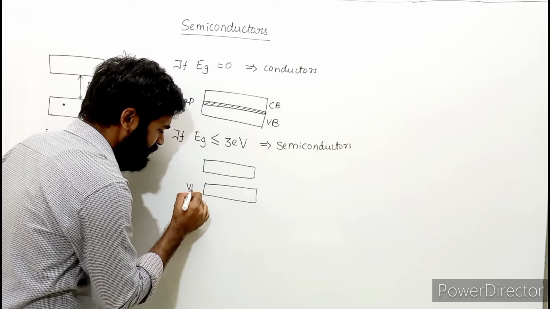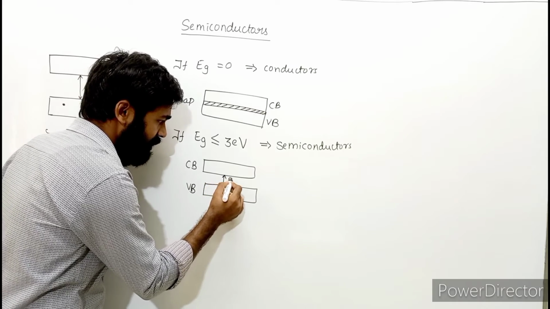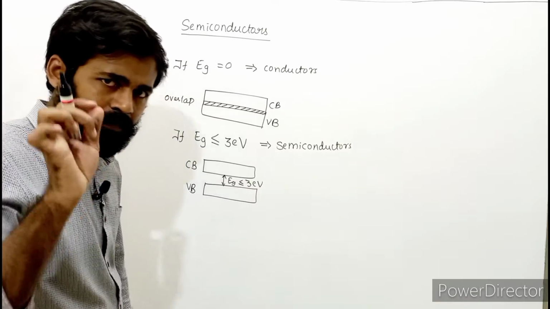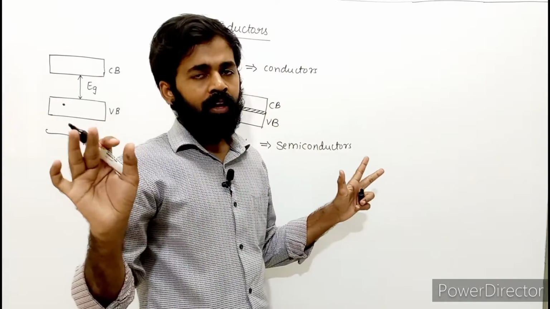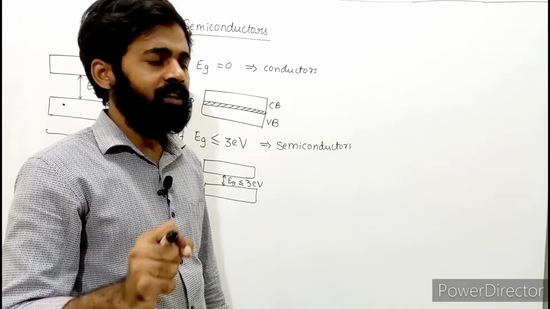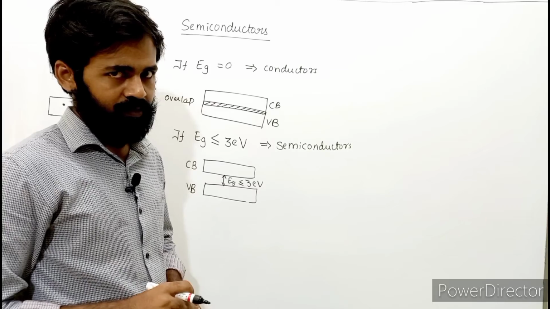This is the valence band, this is the conduction band, and there is some energy gap here, but it is less than or equal to 3 electron volt. Energy gap is there, but it is very small. It means you need to supply a little energy so that the electron jumps from valence band to conduction band.